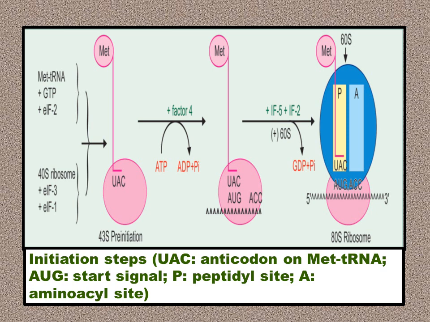So in the initiation steps, UAC is the anticodon on methionine tRNA, and AUG is the start signal or the start codon. The P site is the peptidyl site on the ribosomal unit, and the A site is the amino acyl site, or it is also called the acceptor site.